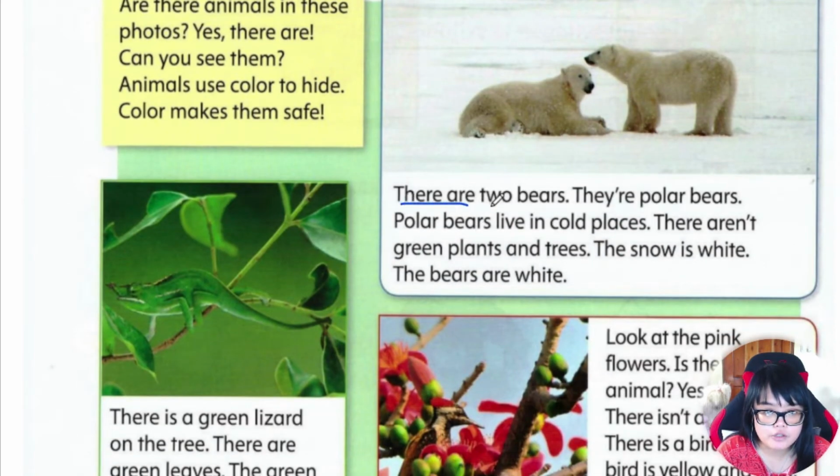There are 2 polar bears. They're polar bears. Polar bears live in cold places. There aren't green plants and trees. Snow is white. The bears are white. Okay, now you read.